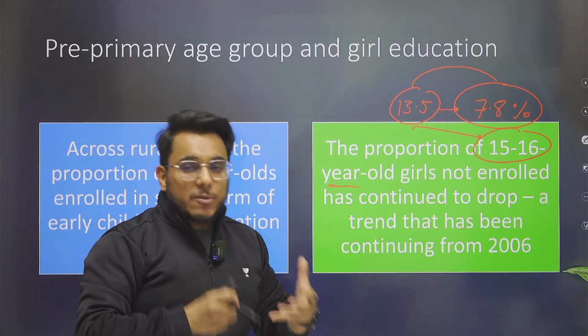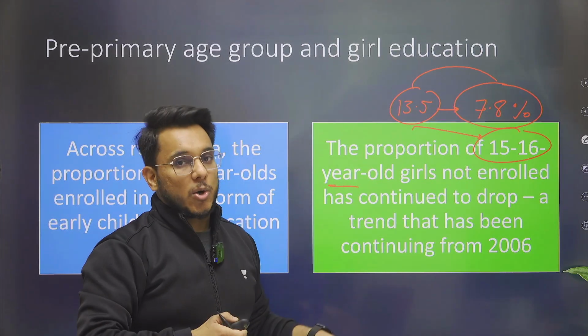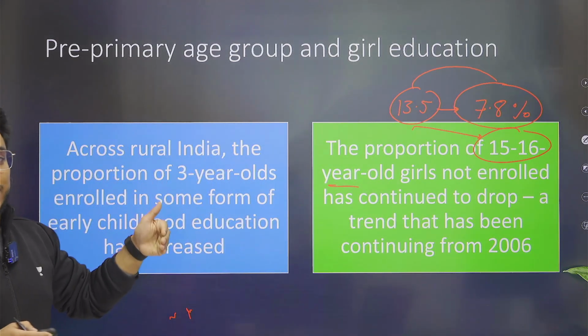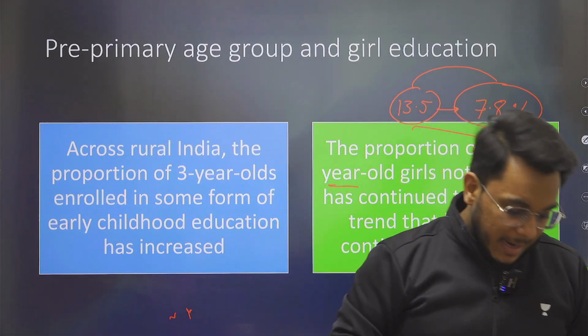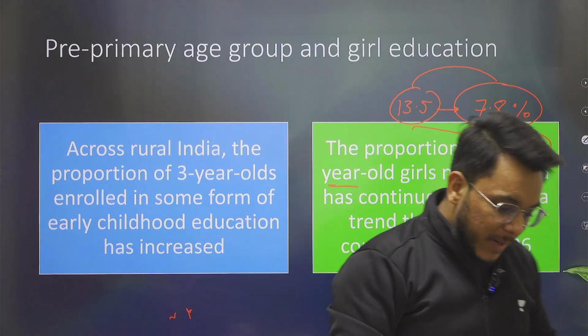Guys, we have always seen that when girls reach around adolescence, their numbers drop. But this trend has now been reversed. And particularly girls between 11 to 14 years, their enrollment in school has also increased. Is it clear? So girls between 11 to 14, their enrollment has also increased.